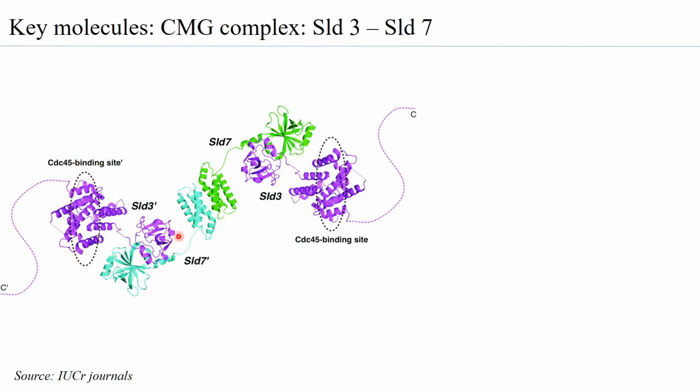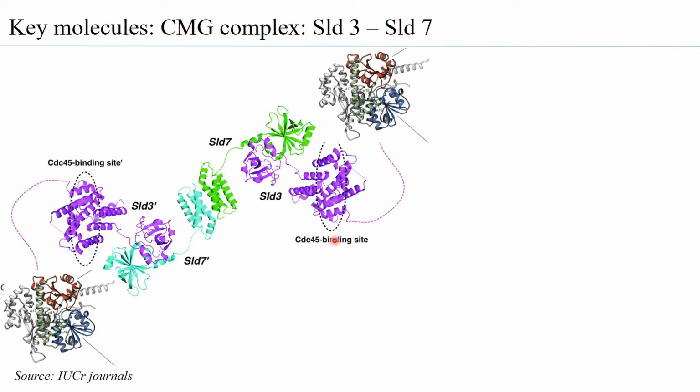You can see this is one motif and this is another motif. This motif is able to bind to CDC45. So when you have a dimer SLD3, SLD7, you can have this bind to two CDC45. So CDC45 can come and bind to this domain, and another CDC45 can come and bind to this domain. So SLD3, SLD7 together binds to two molecules of CDC45.